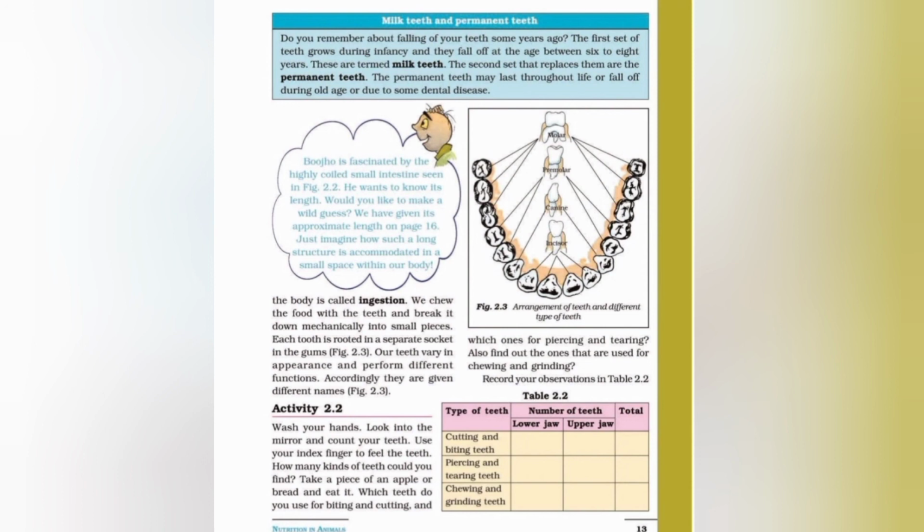The next one is canines, tearing teeth. These are present on either side of the incisors, and there are two in each jaw. These are sharp and pointed teeth which help in tearing the food. Then premolars, or grinding teeth. There are two premolars next to each canine, or four in number in each jaw, and these have a broad and flat grinding surface, and they grind food and break it into small pieces.